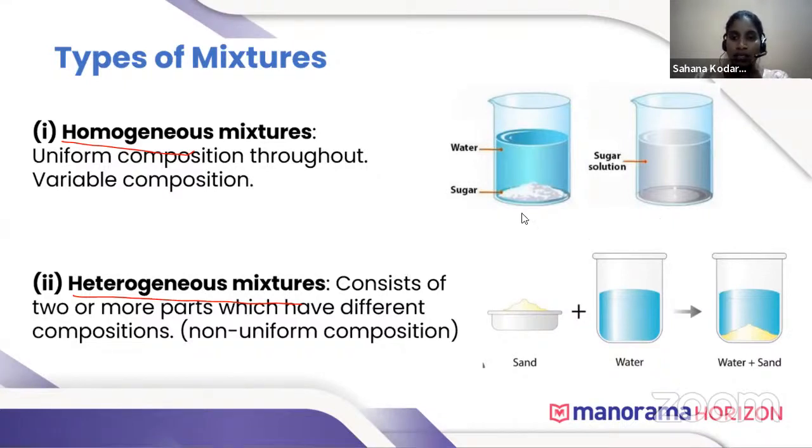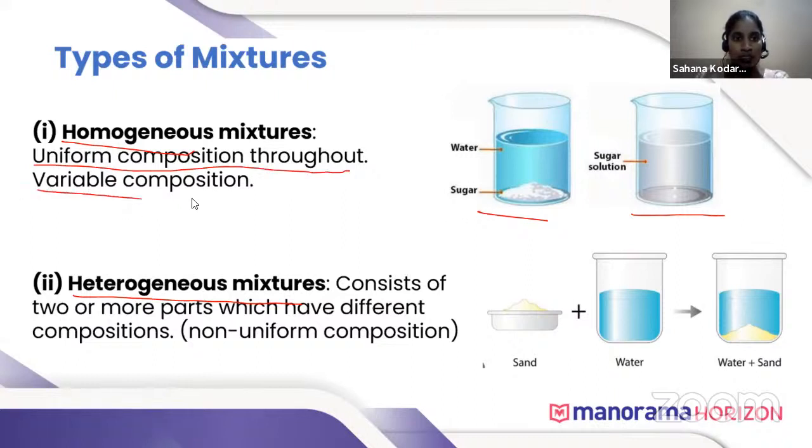Can you see this? Here, sugar and water are added in a beaker. When we stir the contents in the beaker, sugar solution is formed. So here you can see that there are no sugar crystals present in this solution. A homogeneous mixture has uniform composition throughout. So you cannot see any particles in a homogeneous solution.